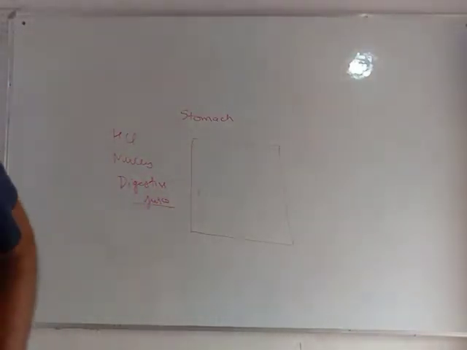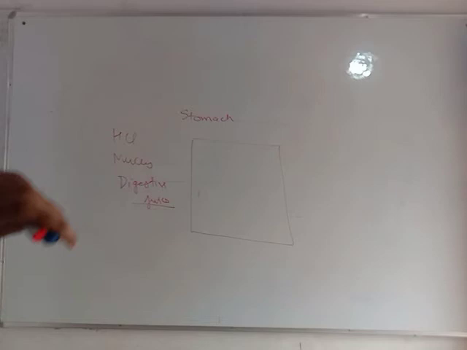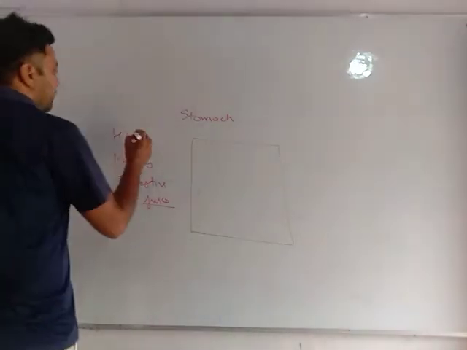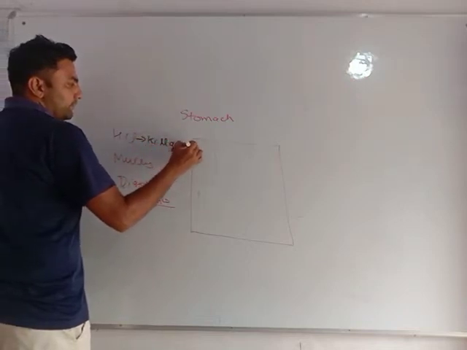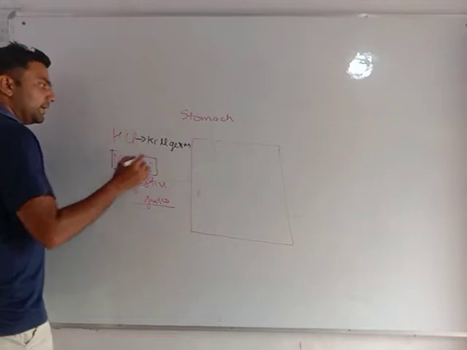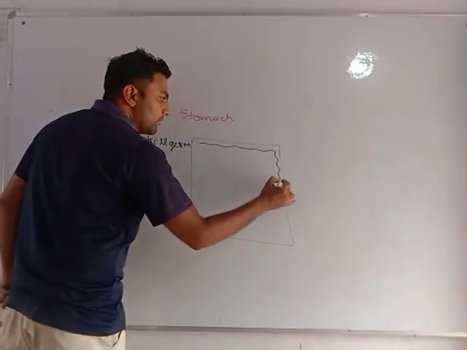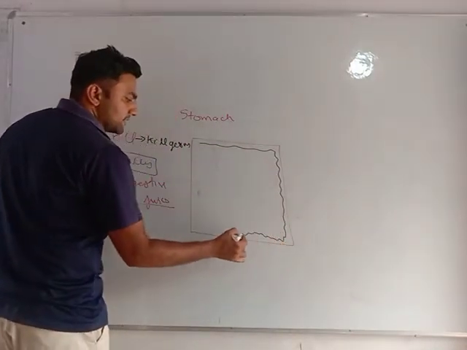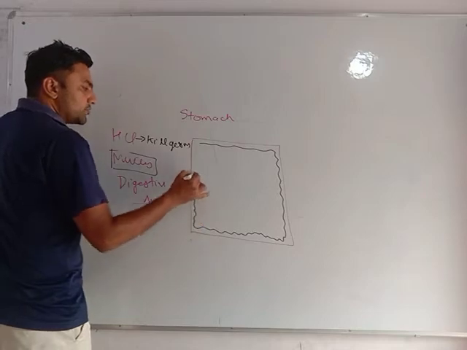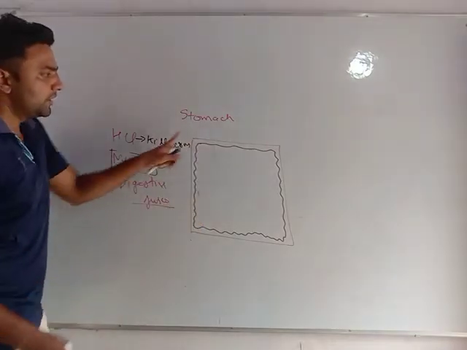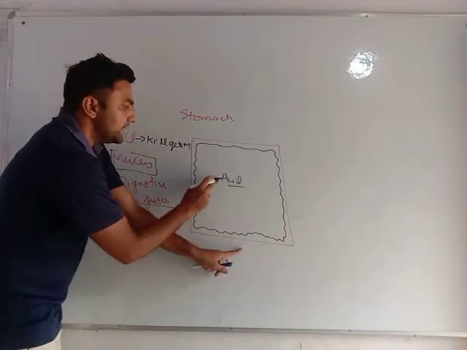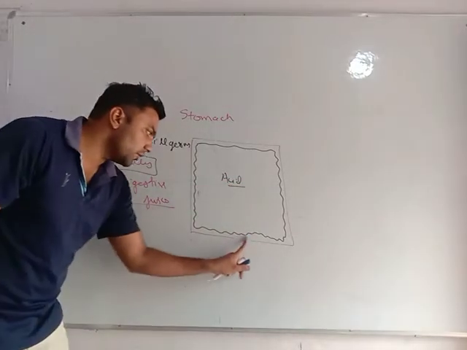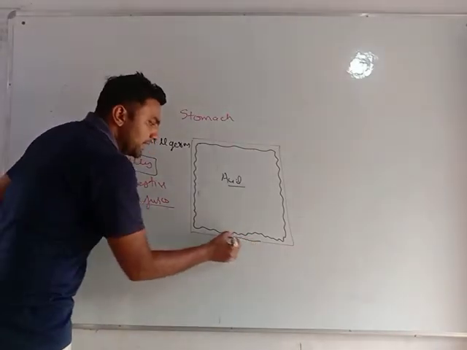As we know, HCl is for killing germs, and mucus is around the walls of the stomach so as to protect the walls from the acid, so that this acid does not corrode or burn my stomach